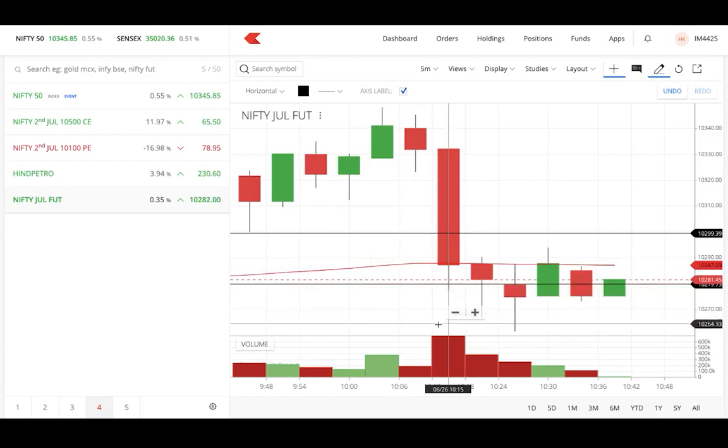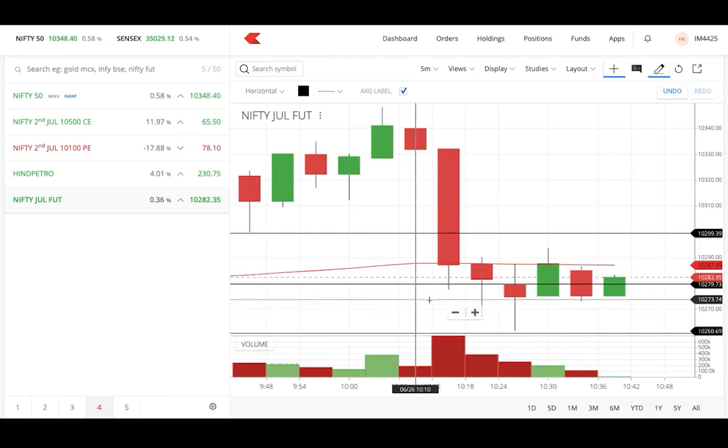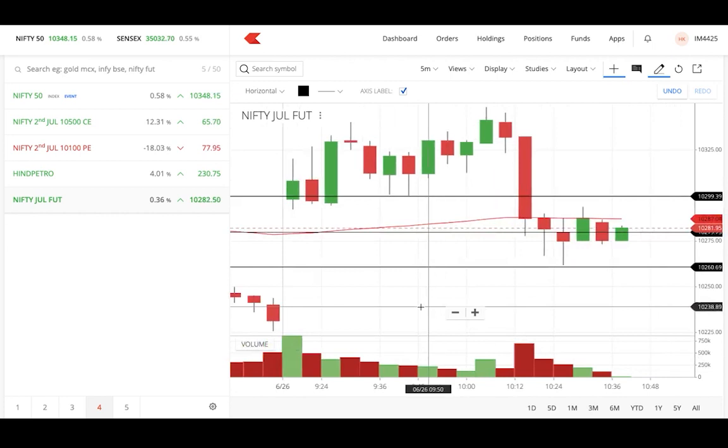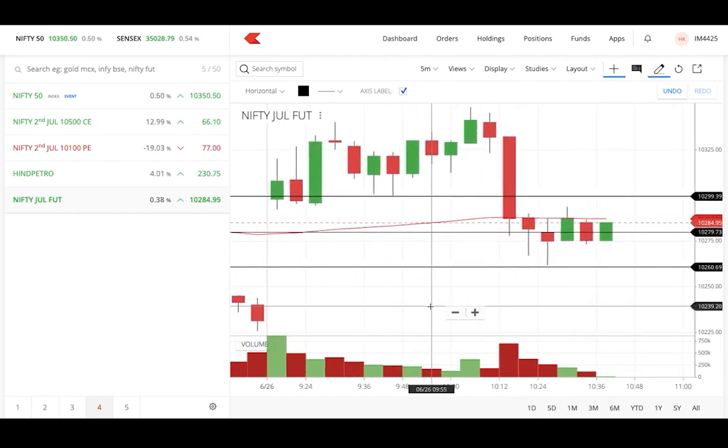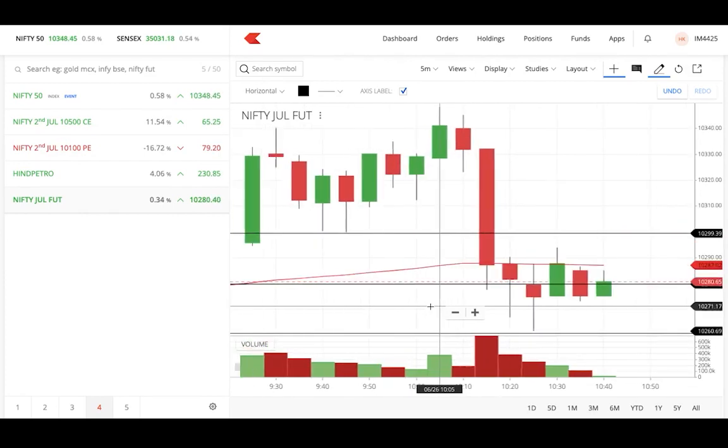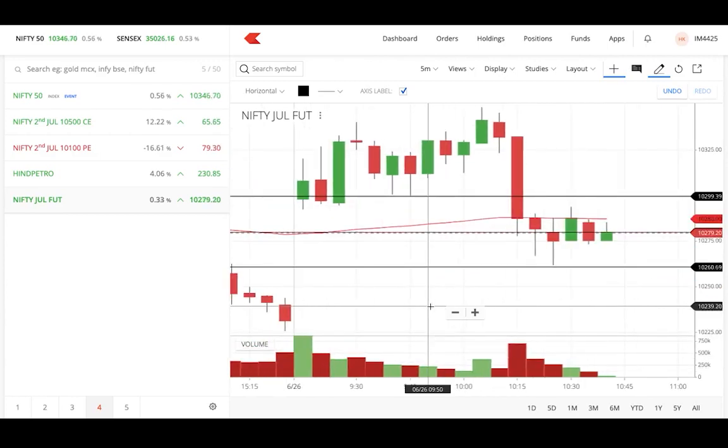I'll be showing you the level where I set the stop loss. So you can see there, in this case I'm keeping it in the mid. Either I can keep it at 10,290 or those levels, but that will be very short. In a volatile market, it definitely will touch that point, and sometimes it may come back to our entry point.